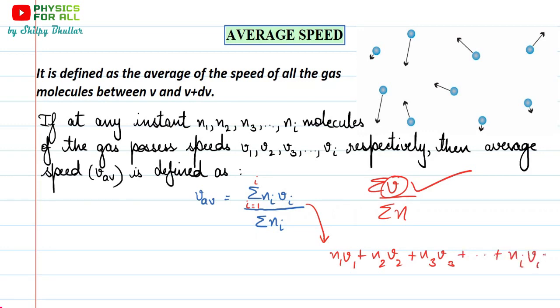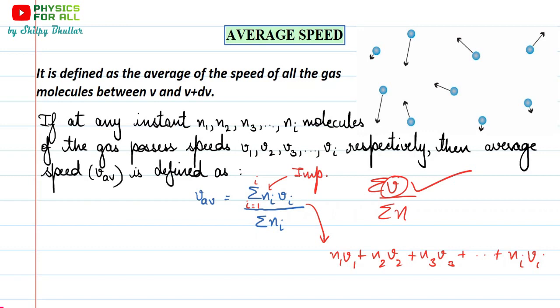This is what we have assumed because N1 particles possess V1 speed, not any other speed, N2 particles possess V2 speed, not any other speed, and the same goes for all the molecules. And this is the reason that putting Ni here is really important.